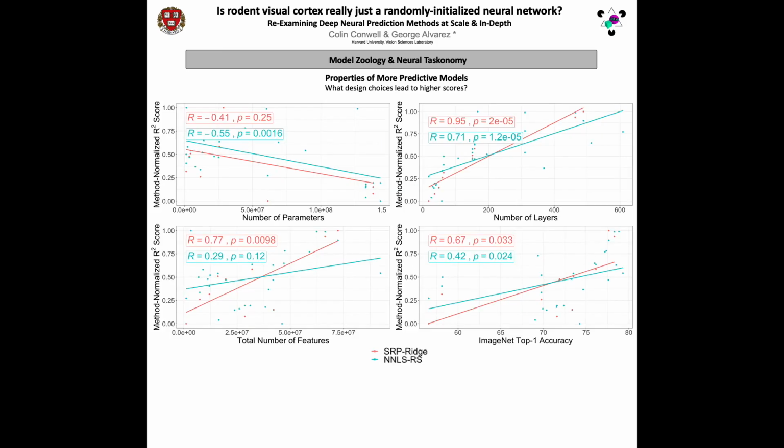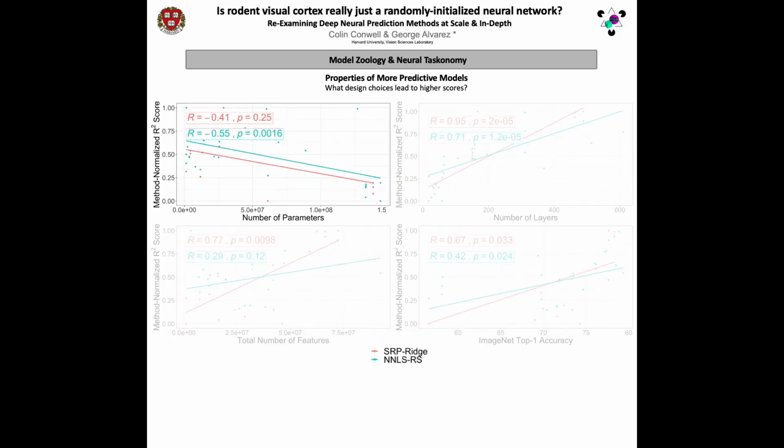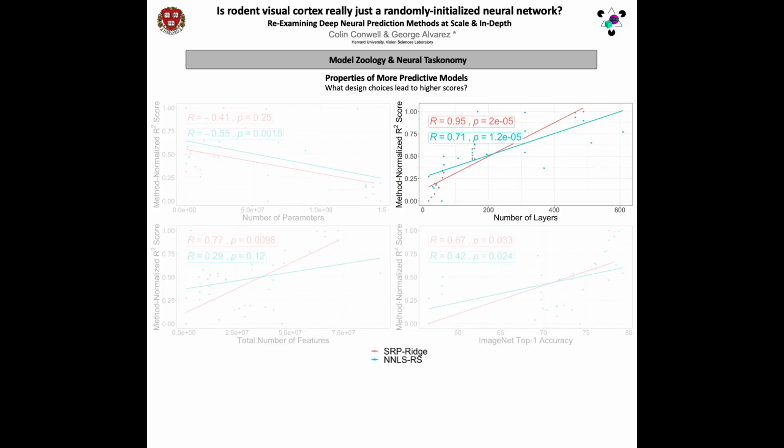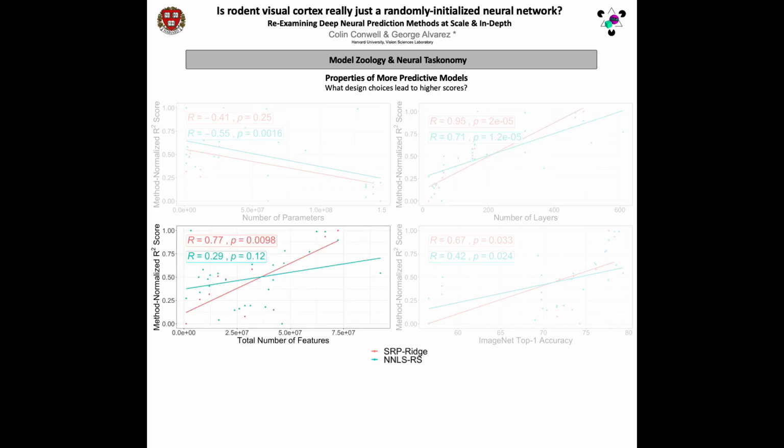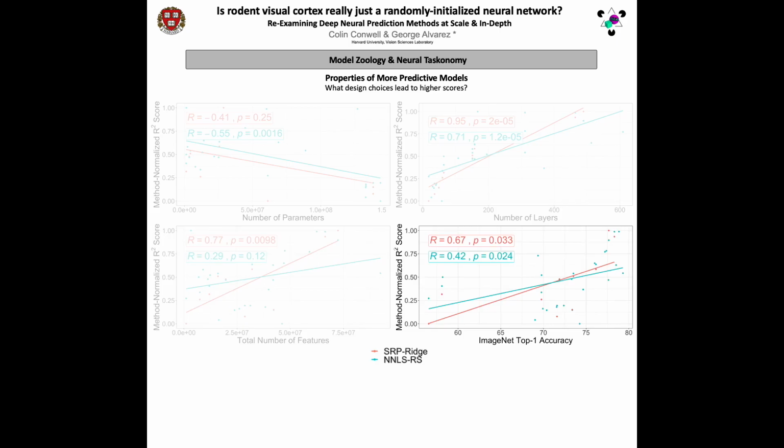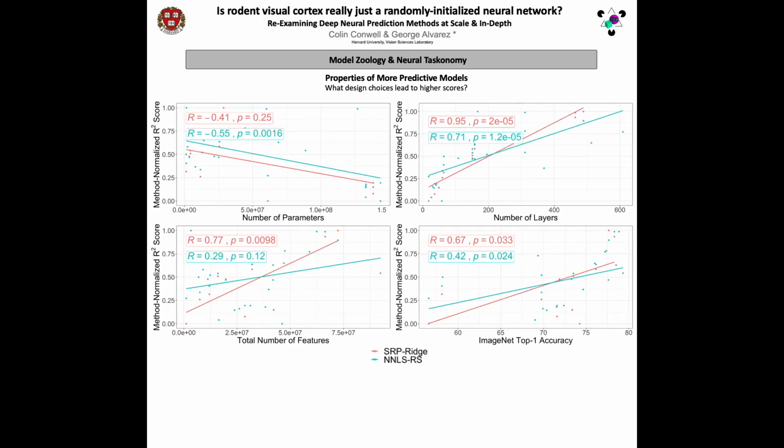Next, we can ask what made certain architectures better or worse predictors of mouse brain. In the graphs above, the x-axis is one of 4 variables relating to each model: its total number of parameters, its depth or number of layers, its total number of features or activations, or its top 1 accuracy on the ImageNet classification challenge. On the y-axis is variance explained, scaled from 0 to 1 by method so as to align the different ranges thereof. In concert, these correlations tell us that deeper, thinner models with fewer parameters across larger numbers of activations are more predictive of mouse brain.